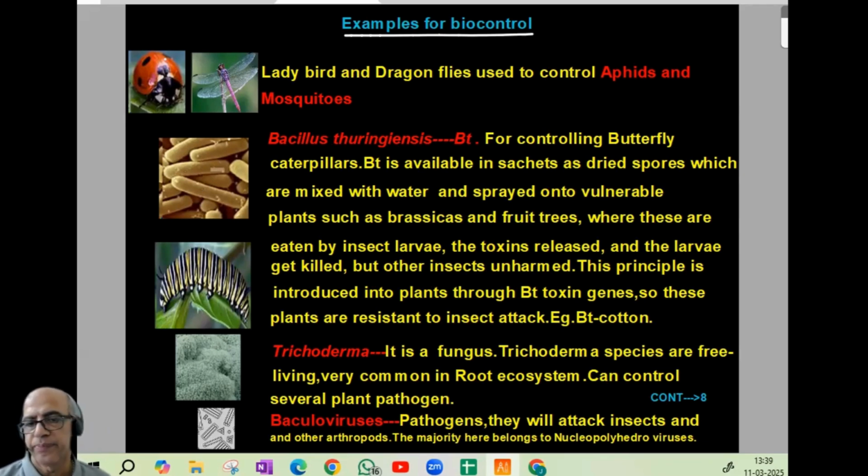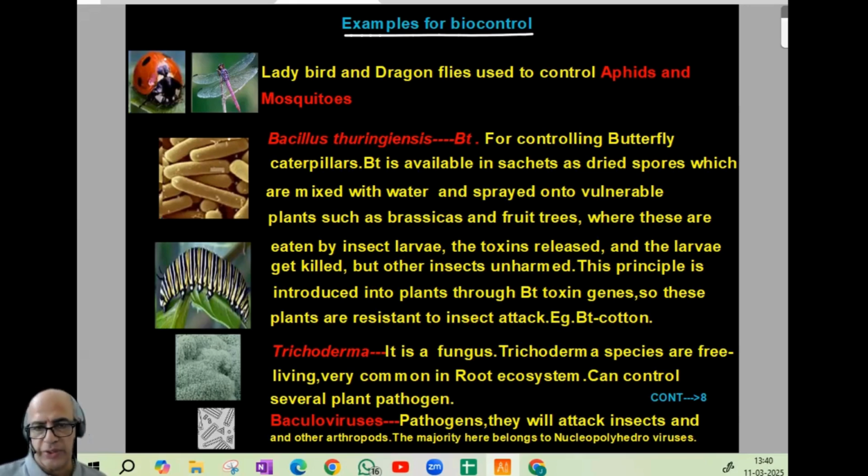Practical application. Now comes a fungus, Trichoderma. We studied or heard about Trichoderma in bioclassification. It is a fungus. Trichoderma species are free living, very common in the root ecosystem, and can control several plant pathogens. That way the question comes.